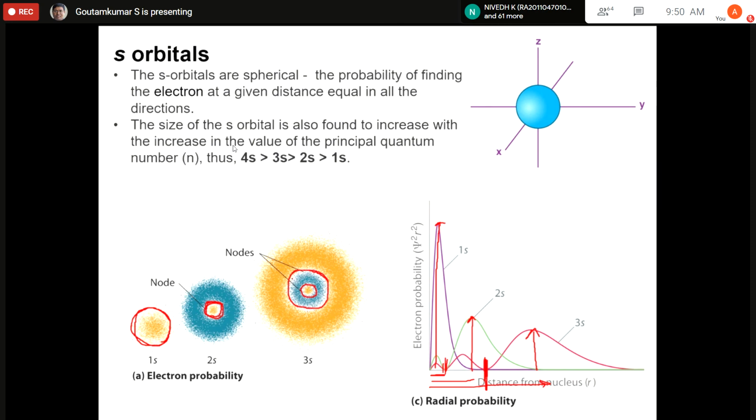This 3s has two nodes, this has one node, and this has zero nodes. Okay.